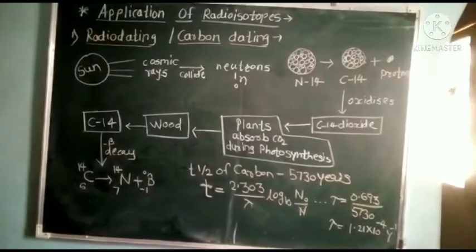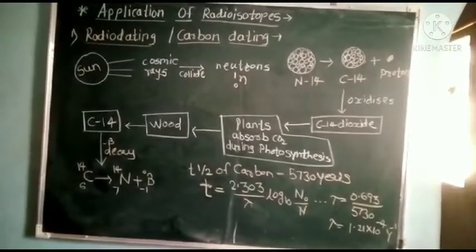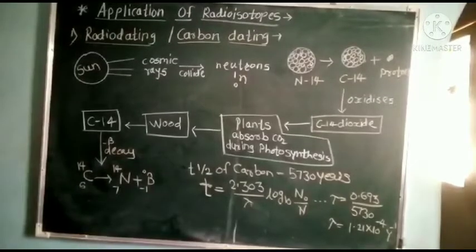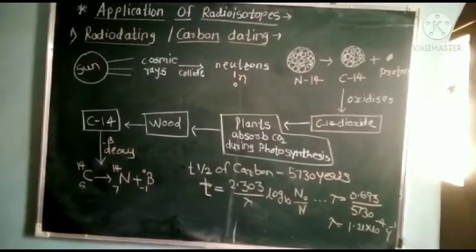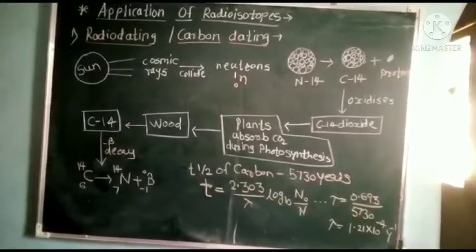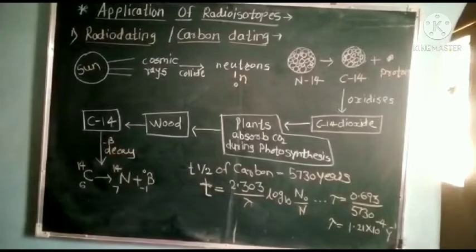Following death or burial, unstable carbon-14 in bones undergoes beta decay to form nitrogen-14. In the same way we can find the age of fossils also. This is the process of radio dating, an application of carbon-14.